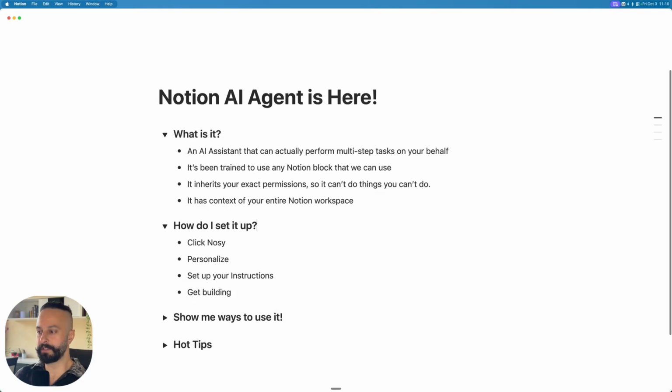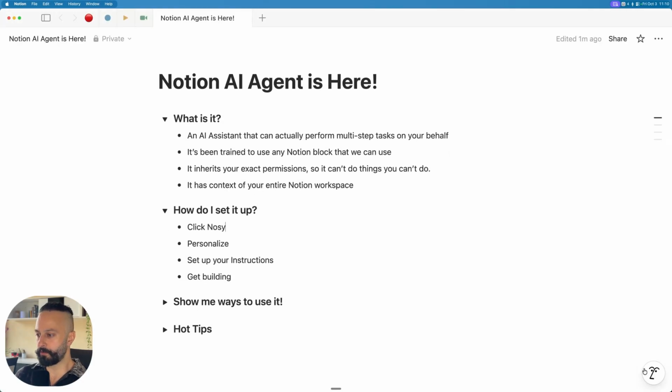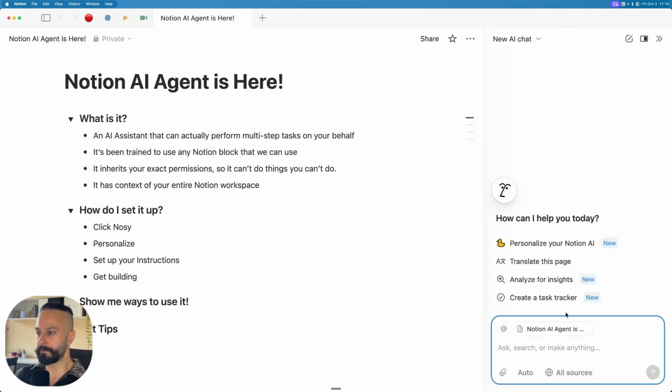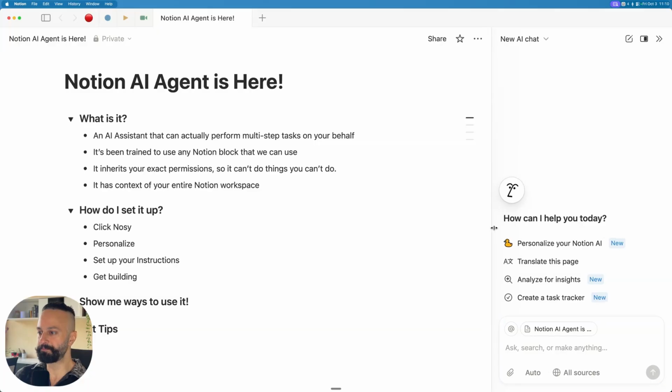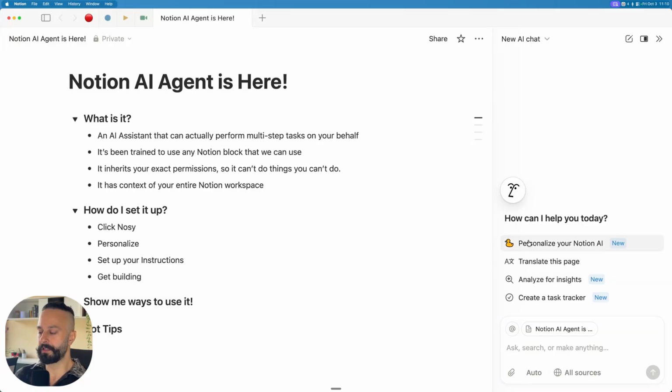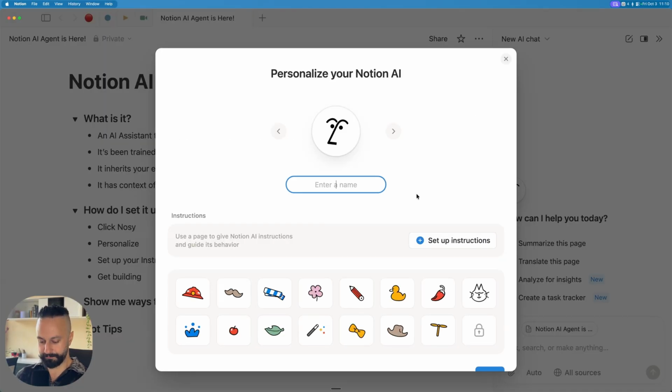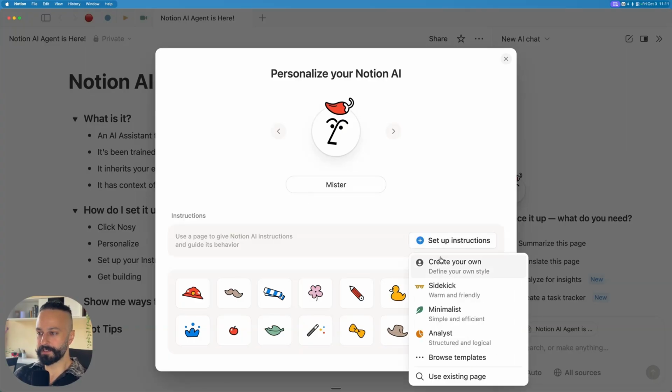So it's pretty easy. This cute little guy in the corner, Nosy as he's affectionately known, click him. And then you just click personalize your Notion AI. Give him a name, I'm just going to call him Mr. And pick a cute little thing for him to wear. This guy's going to have a chili on his head. Yeah, chili. And then click set up instructions.